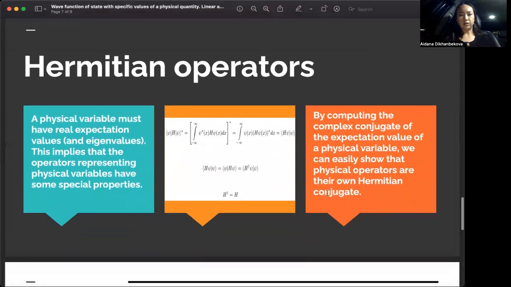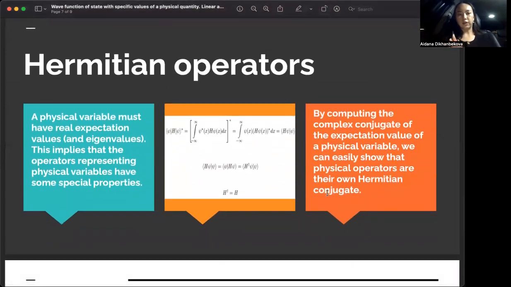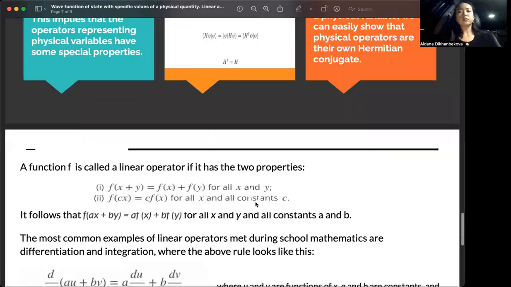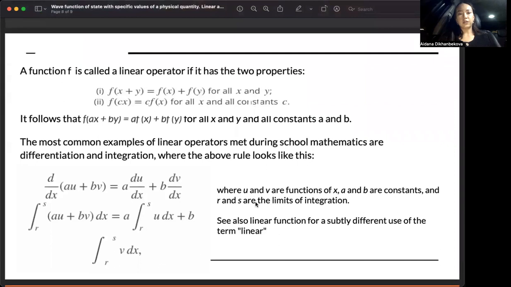And for Hermitian operators, we should know that a physical variable must have real expectation values. This implies that the operators representing physical variables have some special properties. And from this image, we can see the formulas for Hermitian operators, and by computing the complex conjugate of the expectation value of a physical variable, we can easily show that physical operators are their own Hermitian conjugate.